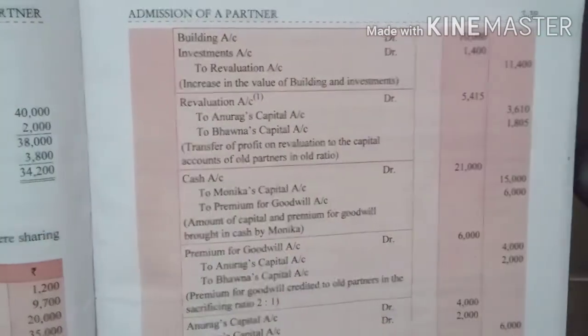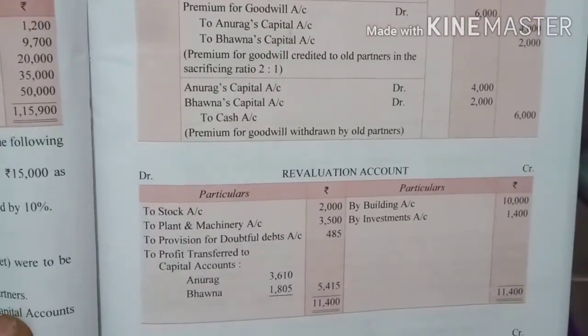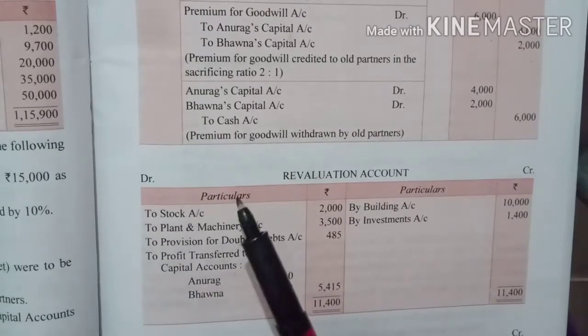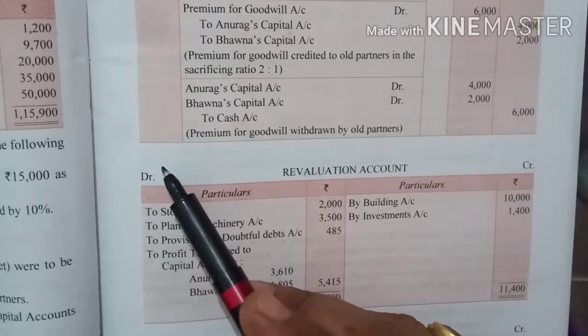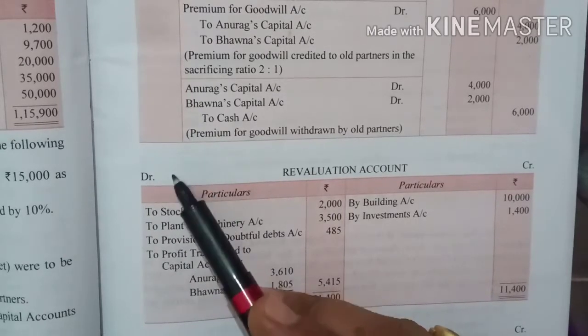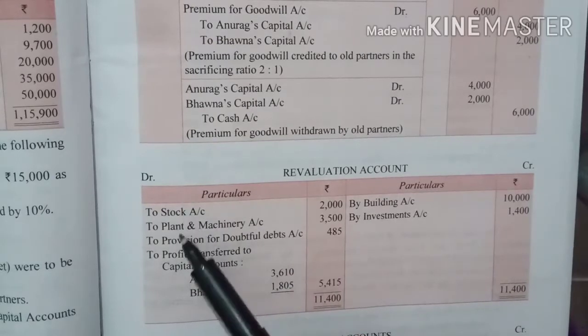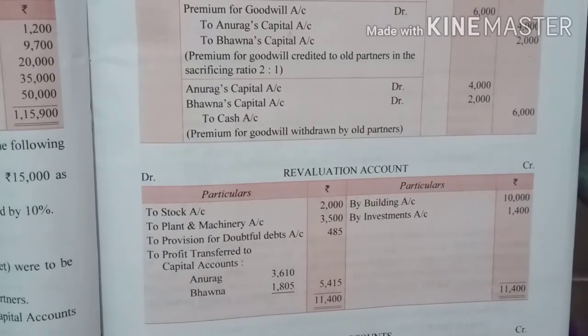Now let's check out the revaluation account. See the revaluation account. We have decreased stock. I told you, debit side will be minus asset, right? So whatever assets are reduced, that will be over here: to stock, to plant and machinery, to provision for debtors.